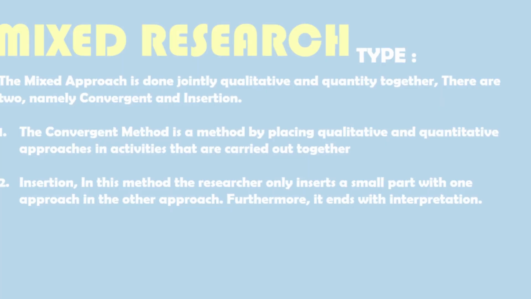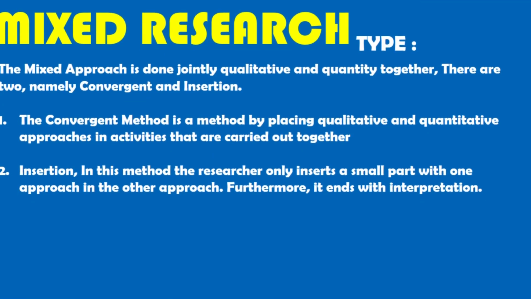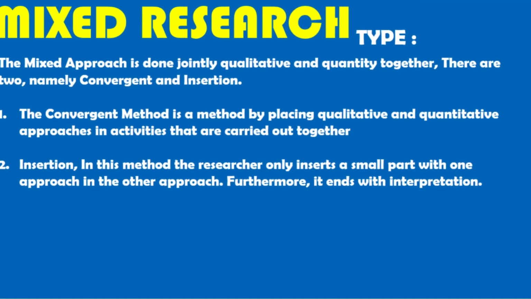B. Mixed approach, where qualitative and quantitative methods are carried out together. There are 2, namely convergent and insertion. 1. Convergent method is a method by placing qualitative and quantitative approaches in activities that are carried out together, then analyzing the data compared, and then ending with an interpretation as in the diagram. So quantitative and qualitative are carried out together, analyzing the data compared. These are combined, and then the interpretation is drawn.